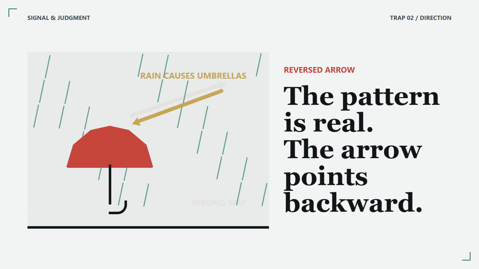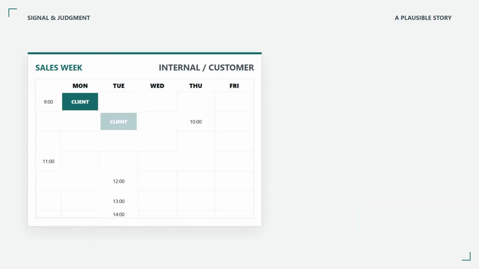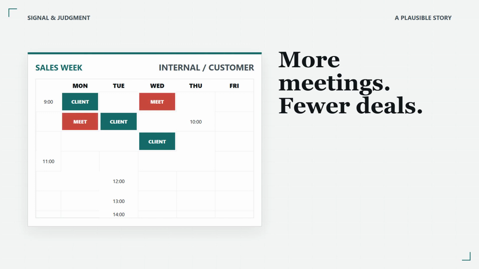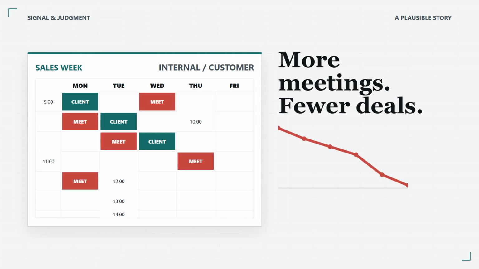Imagine a sales dashboard showing that teams with more internal meetings tend to close fewer deals. A manager concludes that meetings destroy productivity. The mechanism sounds reasonable. Meetings consume time that could be spent with customers. But the arrow may also run the other way. A weak pipeline creates anxiety. Anxiety produces forecast reviews, coaching sessions, and more meetings. Poor results can cause meeting volume to rise.